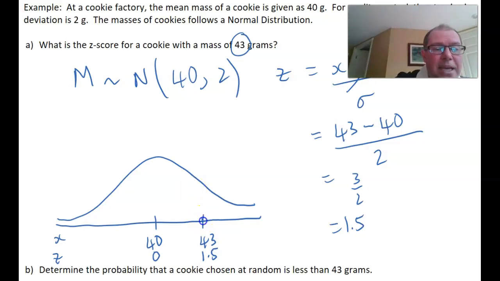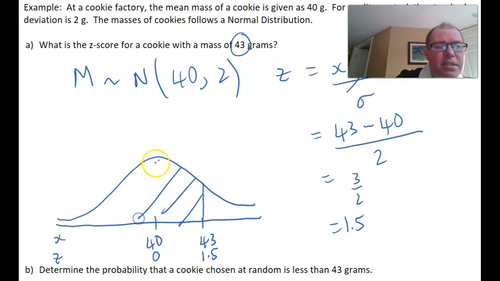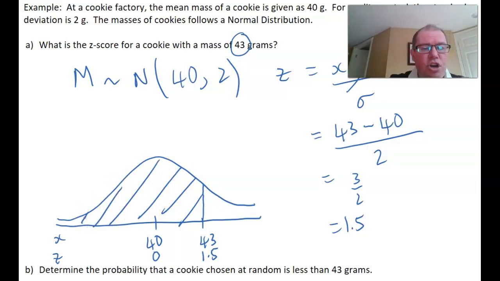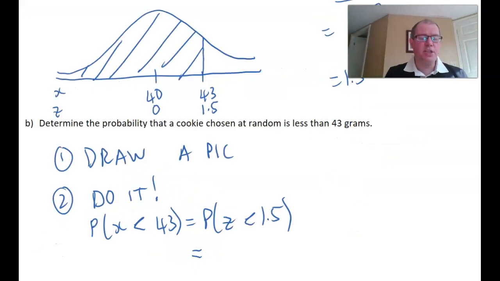So if I wanted to work out the probability that a cookie chosen at random is less than 43 grams, that is in fact the area to the left of 43, which I have shaded there. The probability of the cookie chosen being less than 43 grams is the same as, in the standardized normal distribution, being less than a z-score of 1.5. And we can work on question B now. In question B, we're determining the probability that the cookie chosen at random is less than 43 grams.